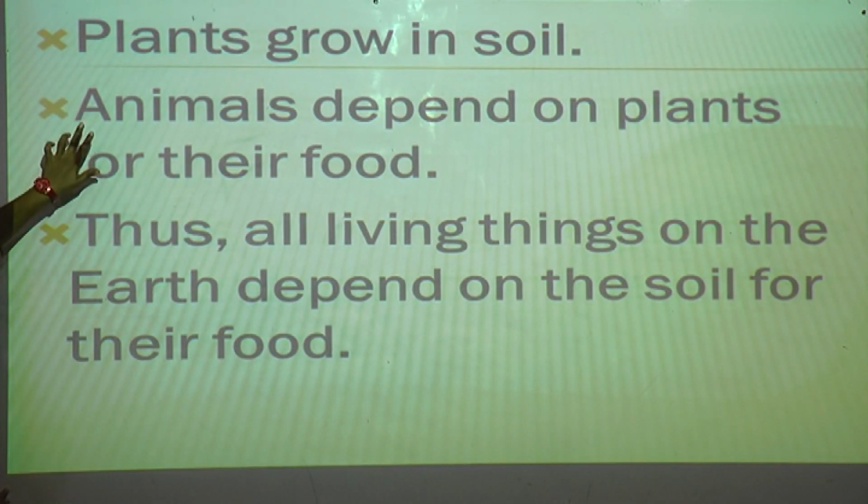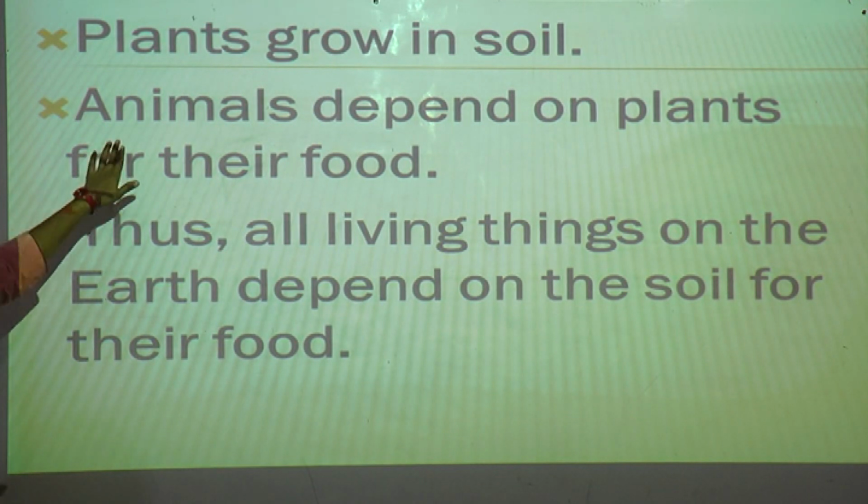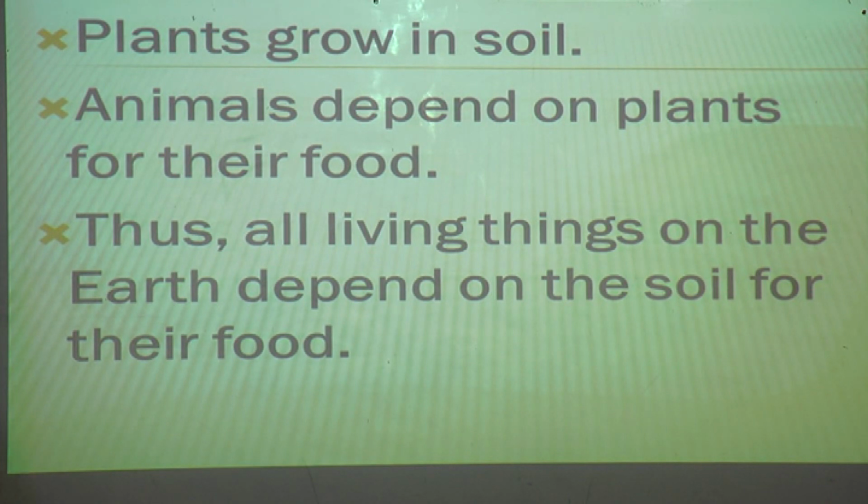Yes. So animals depend on plants. Animals depend on plants for their food. Yes, if plants are there in the jungle, in the forest, then only the animals eat, isn't it?